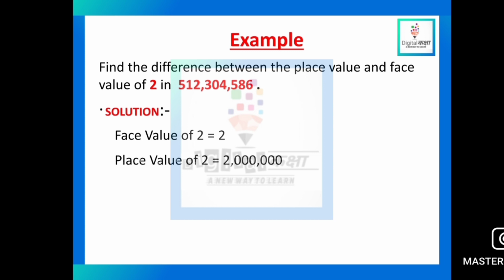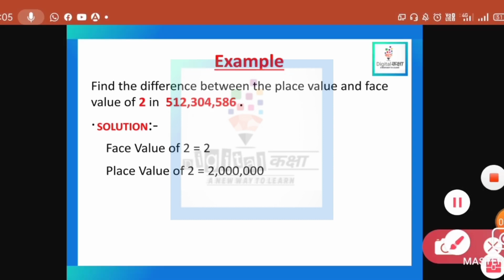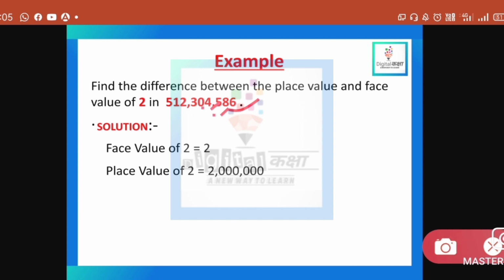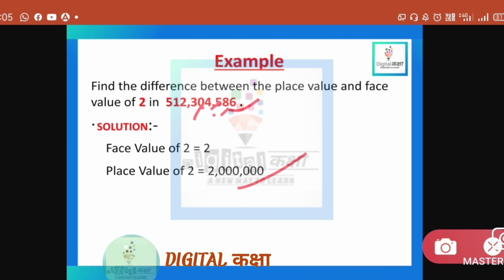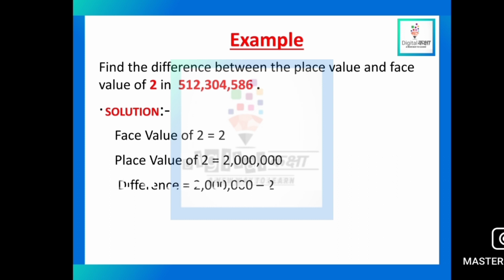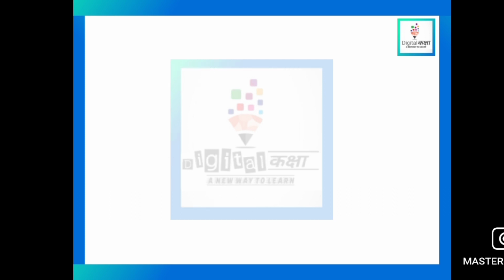and for place value, 2 is at which place? If you count it: ones, tens, hundreds, thousands, 10,000, 100,000, then million. So the place value of this number 2 is 2 million. Then you will find the difference. The difference will be 1,999,998, you subtract 2 from it. So this type of question will come many times in your exam.